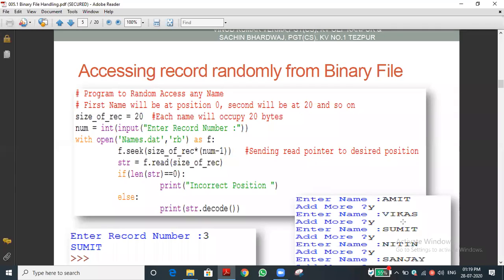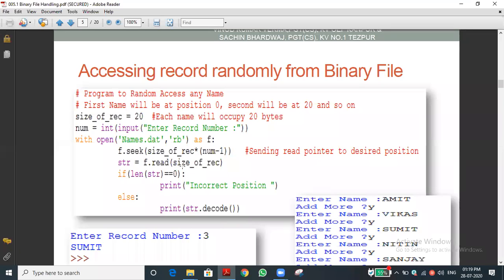Yes, correct, Sumit is the data. The record contains Sumit plus 15 white spaces. That is the record.